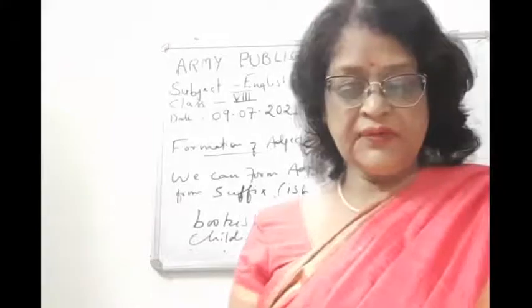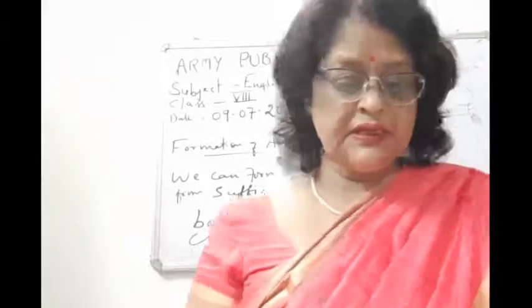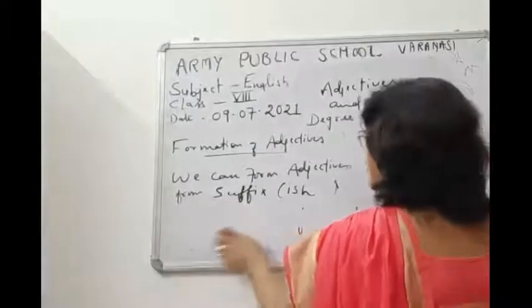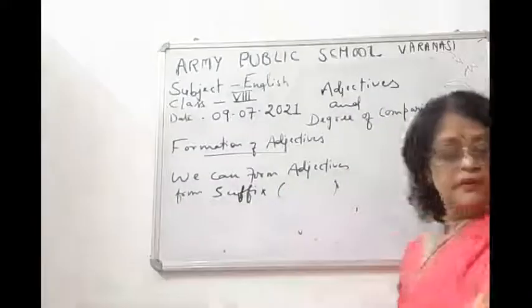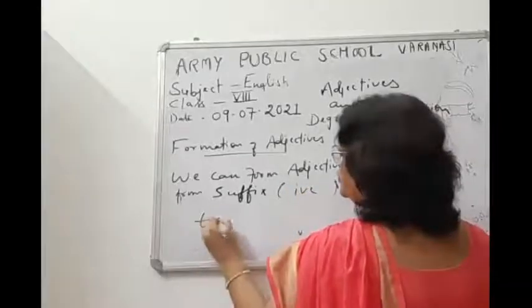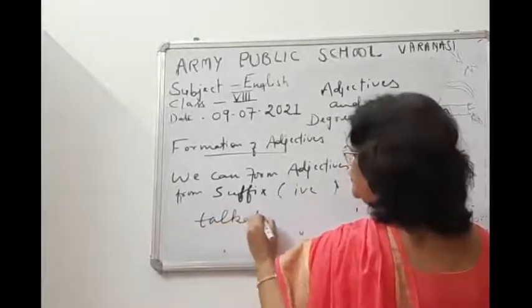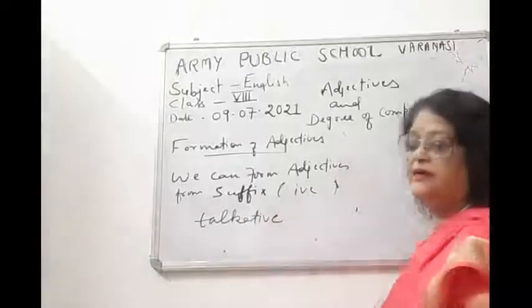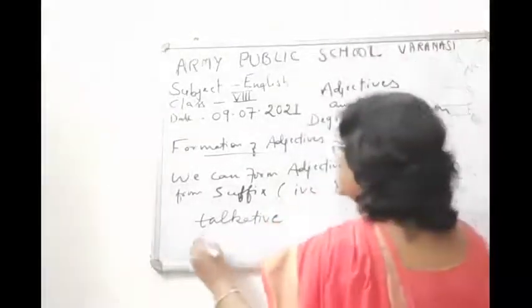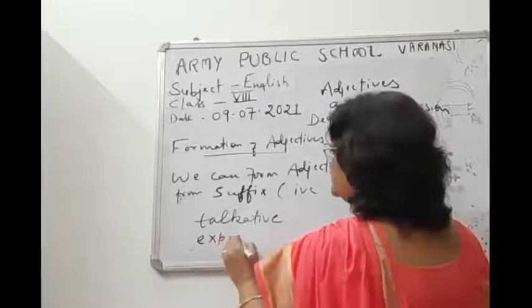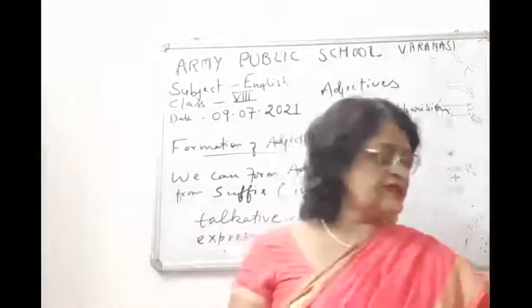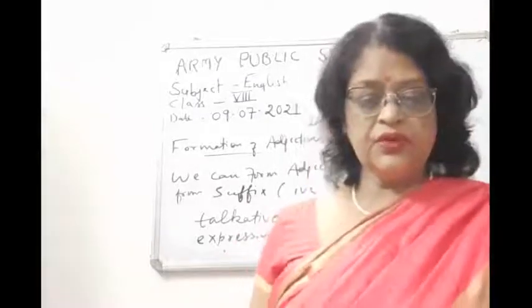Then children, we will come to IVE, okay, talkative, okay. Then children, from express, expressive, okay, etc. Okay, then we will come to less.